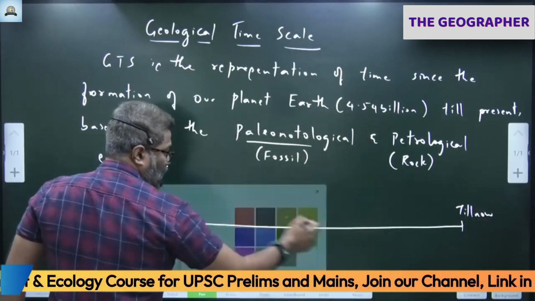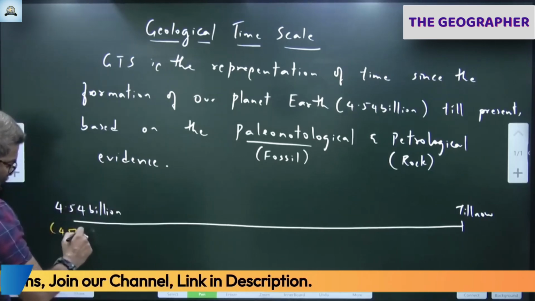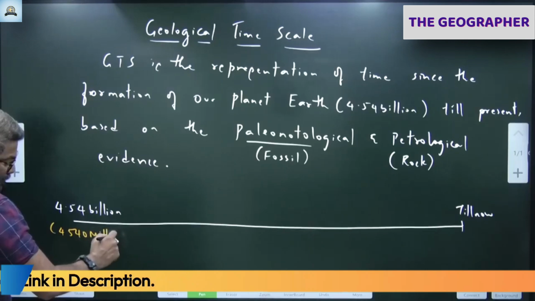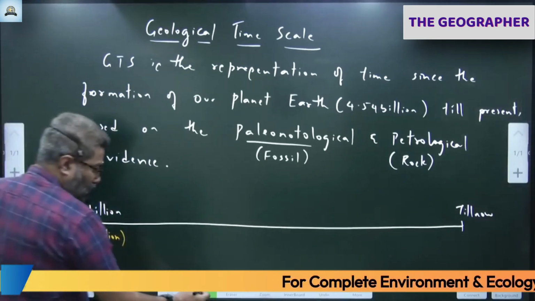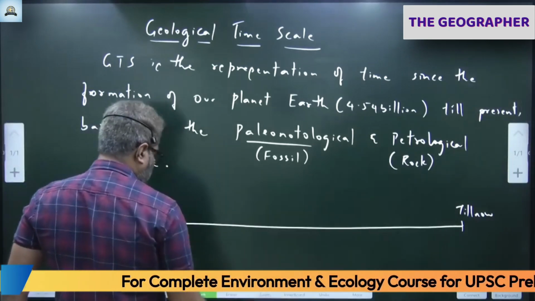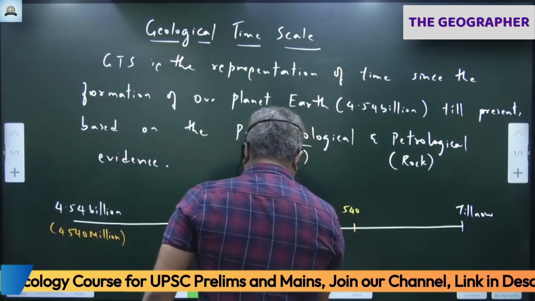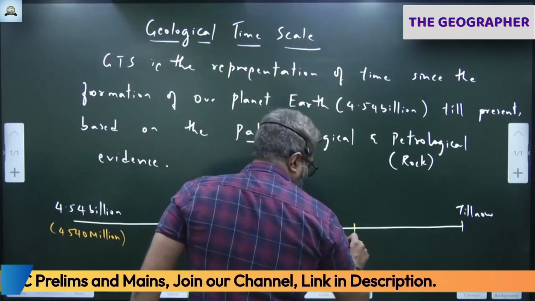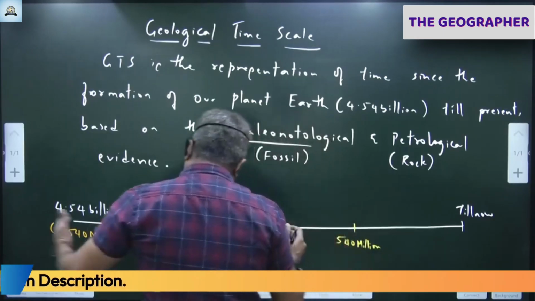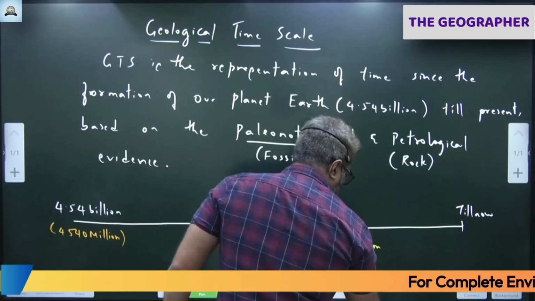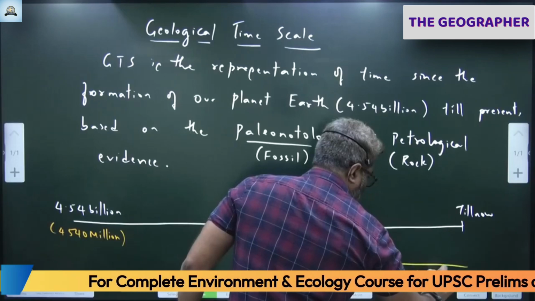We have divided this huge period, which I'll write as 4,540 million years. This entire period has been divided into mainly two parts. First, the last 540 million years, we have a lot of evidence. Last 540 million years, we know all the rocks, fossils. Before that, we don't know much. So this period is called Phanerozoic Eon.